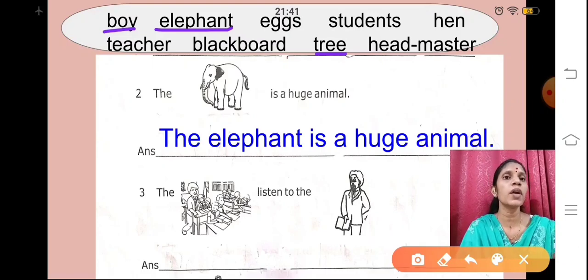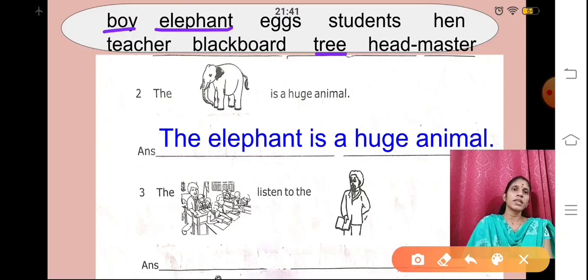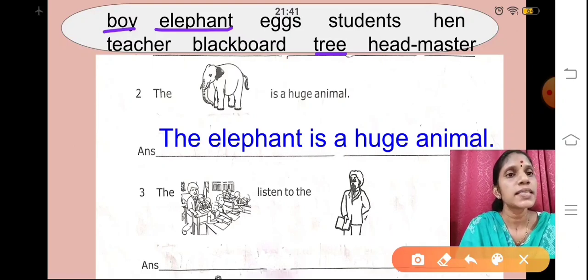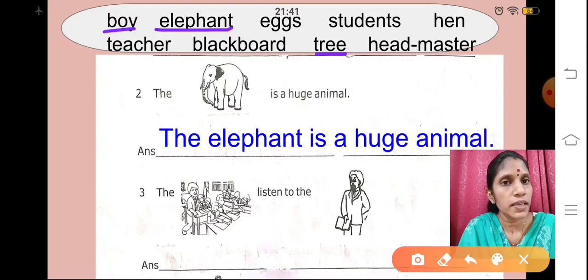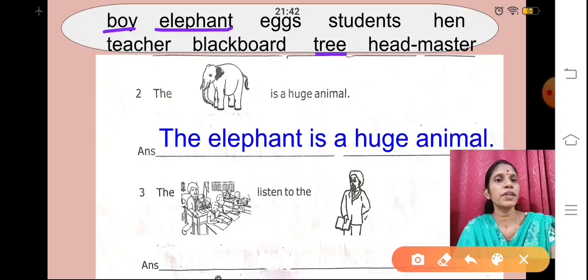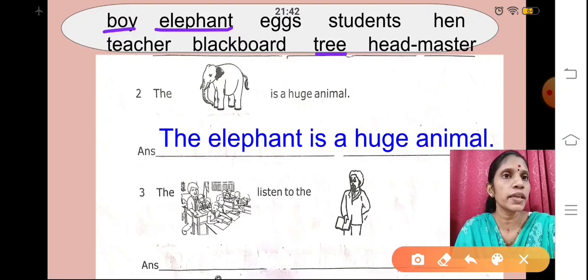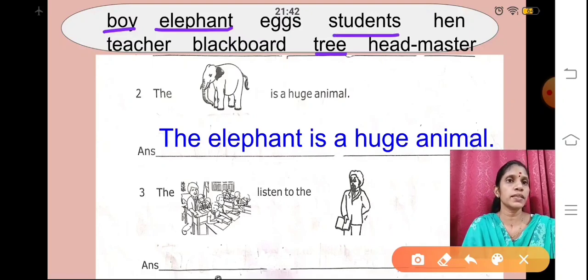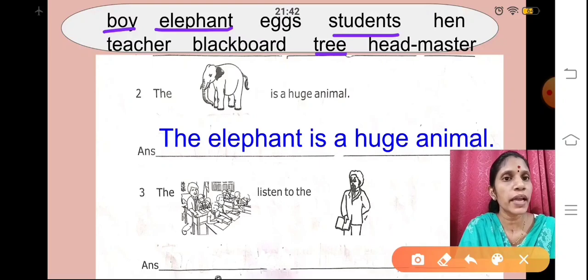Now we are going to choose the remaining words and make a sentence. Here what you can see, the picture of students. Yes, the picture of students. So we will select students.